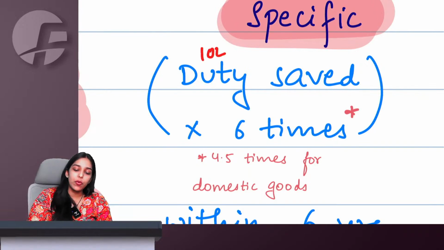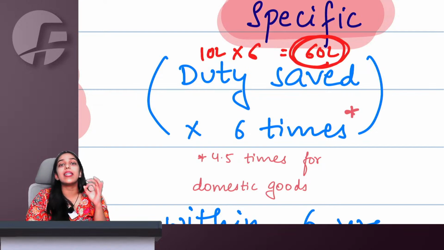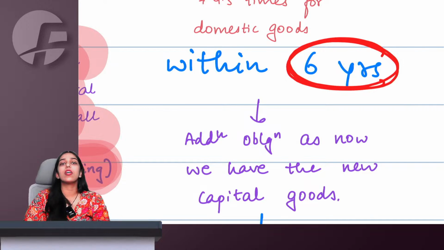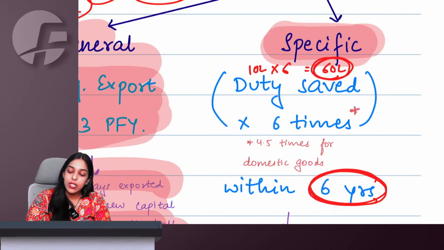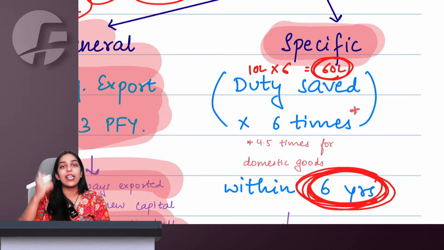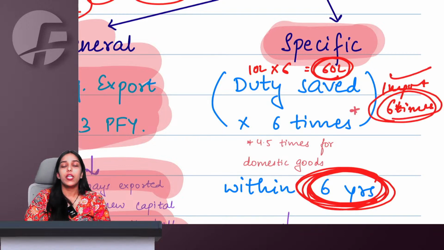You saved 10 lakh duty, so 6 times, 60 lakh FOB export, at least you will have to do within the next 6 years from the year in which you are importing this capital good. So if you have saved import duty, then 6 times whatever duty you have saved, you will have to export this amount at least.